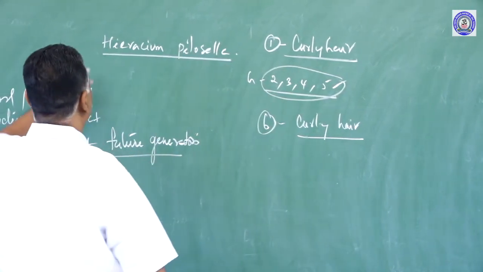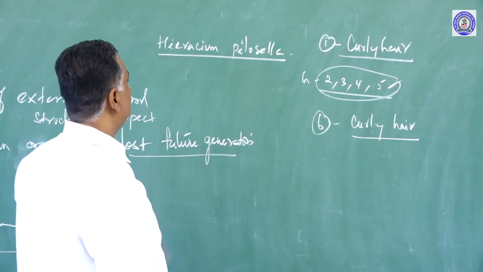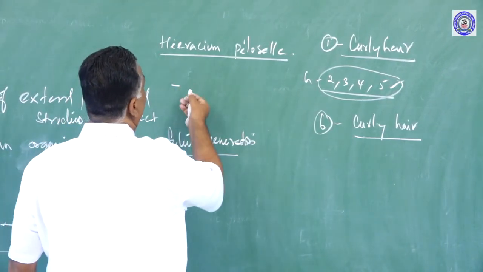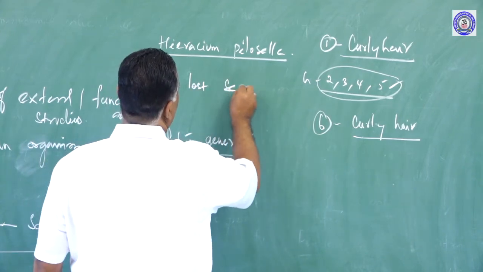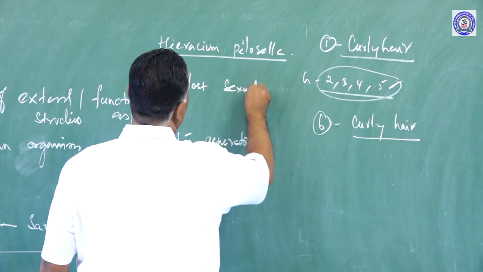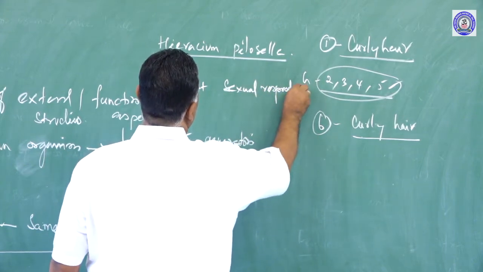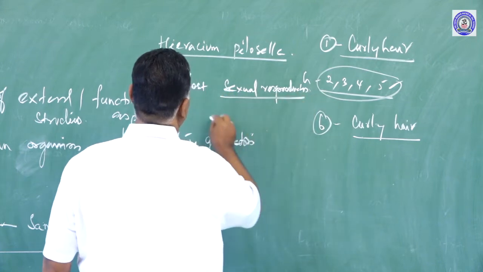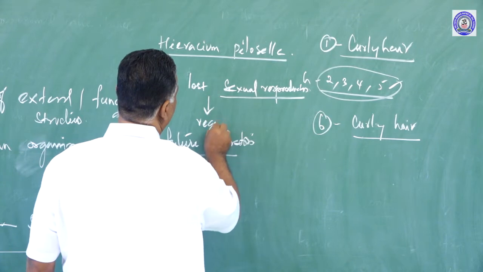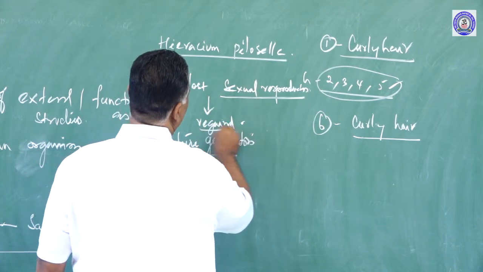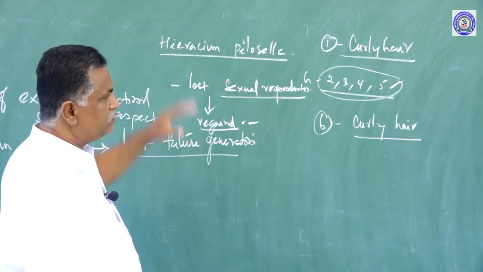And that was very clearly studied in the plant Hieracium pilosella. Here, this plant in some generation lost the method of sexual reproduction, and it regained the ability of sexual reproduction after some generations. This is a big example for atavism.